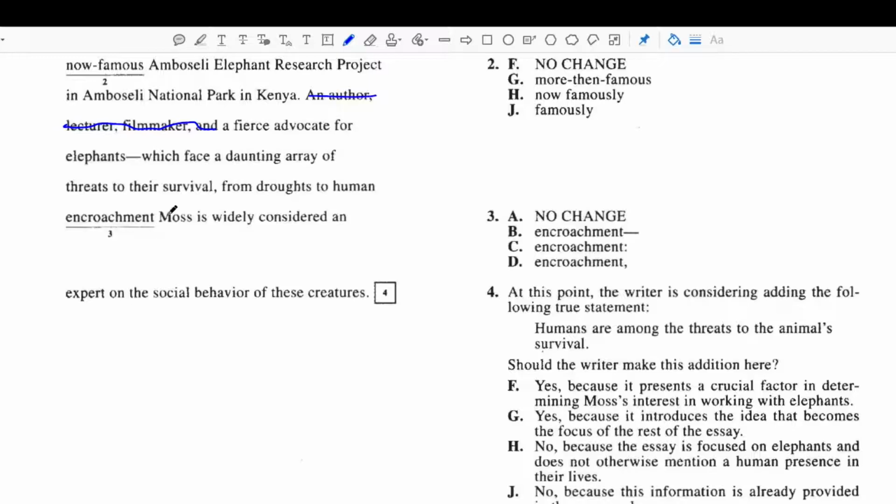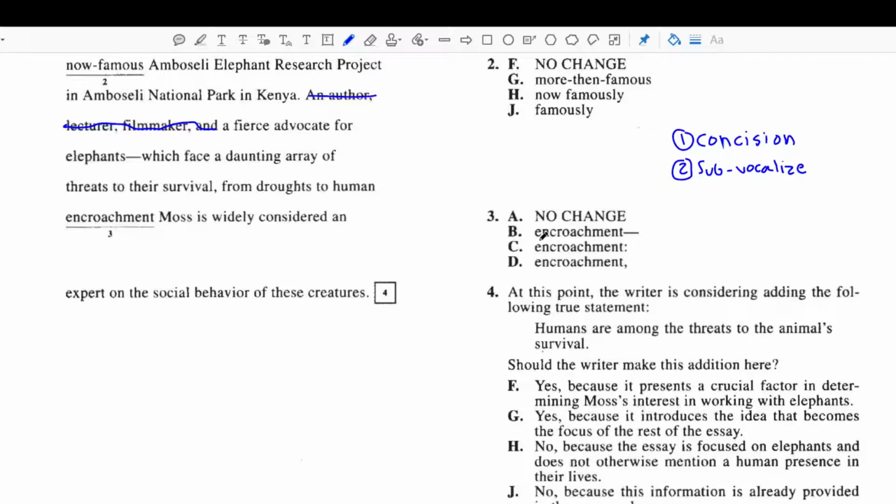And if I read it, I would recognize that that sounds a little awkward. A fierce advocate for elephants, which face a daunting array of threats to their survival from droughts to human encroachment. Moss is widely considered an expert. It's like I have two thoughts that are pushed together and they make no sense. So I know that A would be incorrect if I was going to use that concision technique that we used in the other two. But that still leaves us with three options. So we still need to understand our punctuation rules if we're going to be answering this correctly. So in order to understand this question, we're going to have to learn what each of these are and what their purposes should be.